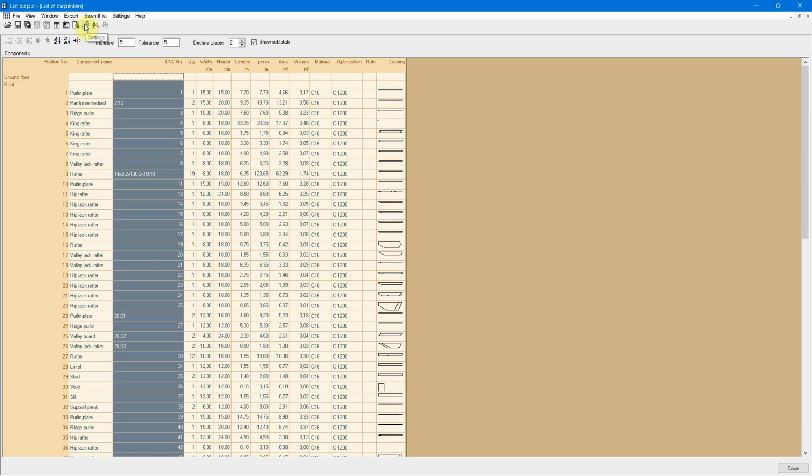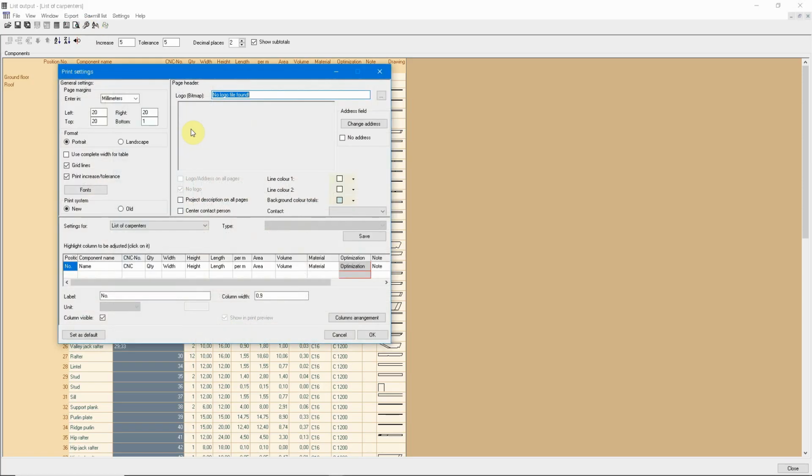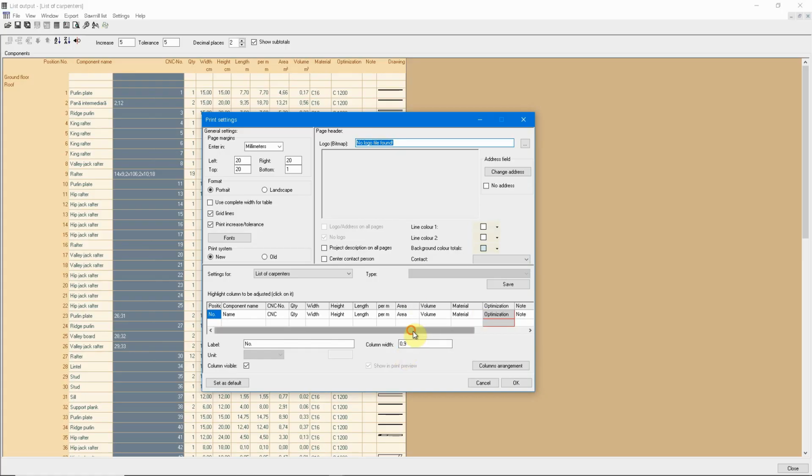We can customize it with this wrench icon, and down here we see all these columns. In case we do not need any of them, we just select it, and down here uncheck this column visible checkbox, click OK.